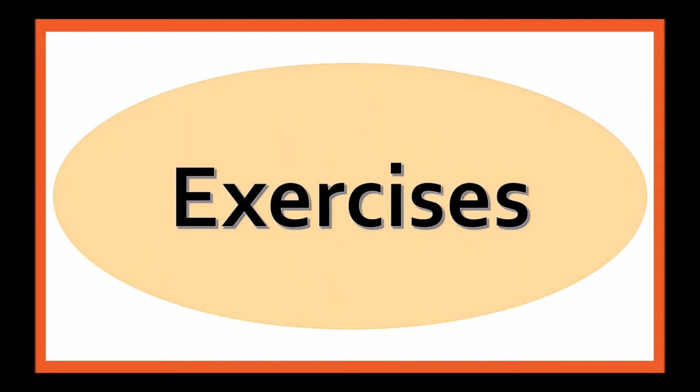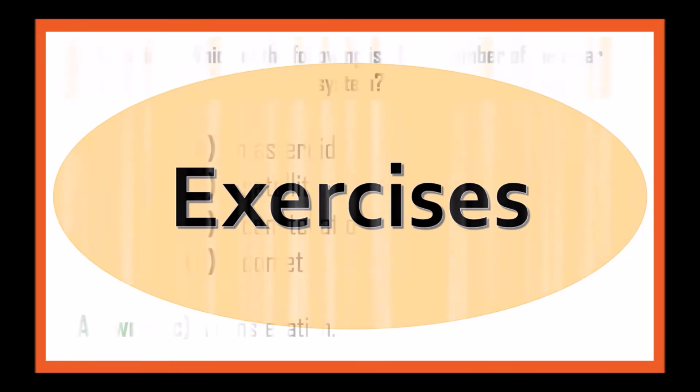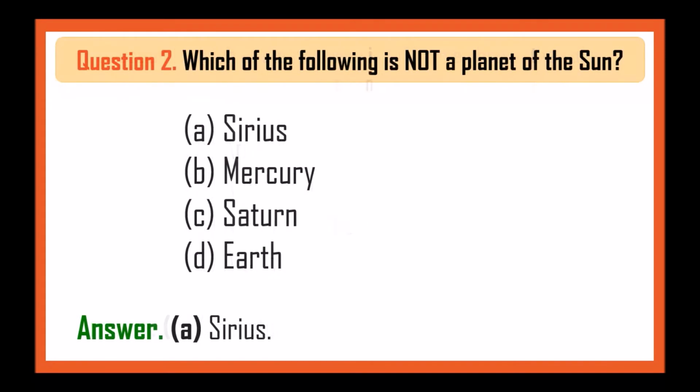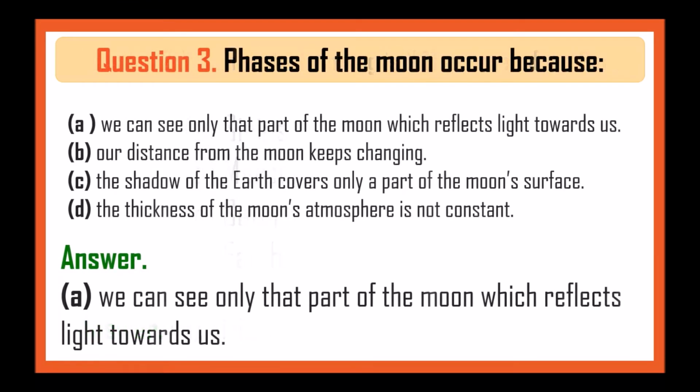Now let's do the exercise of the textbook. Which of the following is not a member of the solar system? That is constellation. Which of the following is not a planet of the sun? It is Ceres. Phases of the moon occur because we can see only one part of the moon which reflects light towards us.